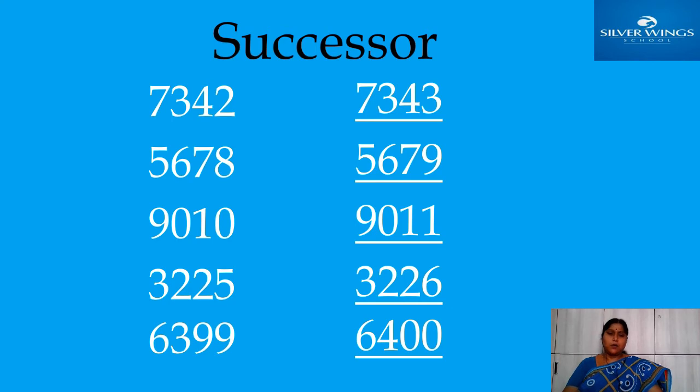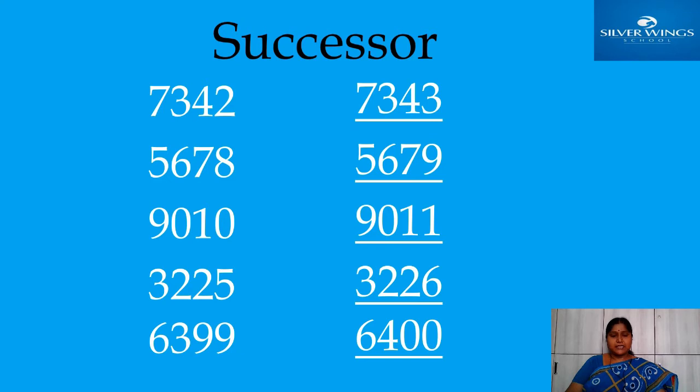Okay, now next, the fourth one, 3225. In the ones place 5 is there. Instead of that 5 you should write the next number. What is the number just after 5? 6. That is 3226.